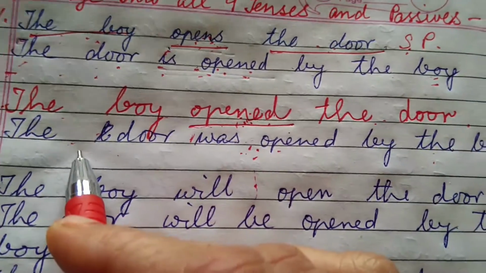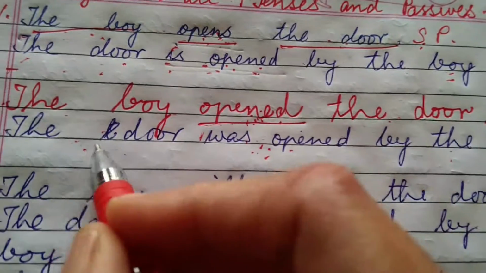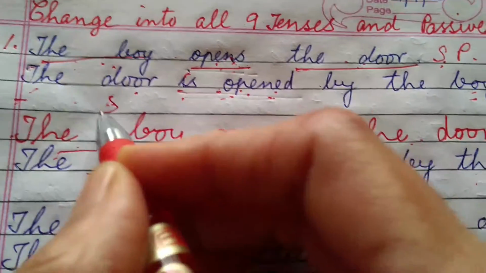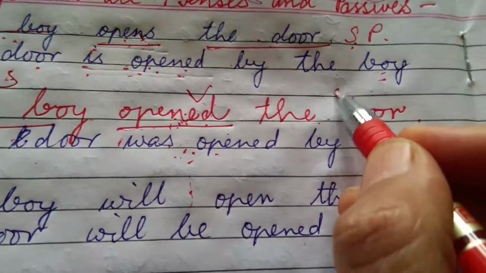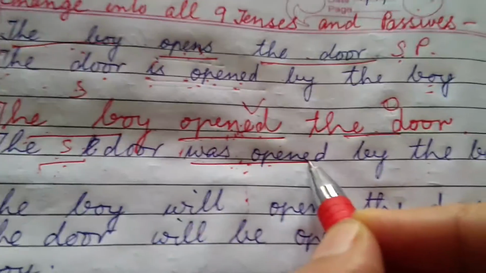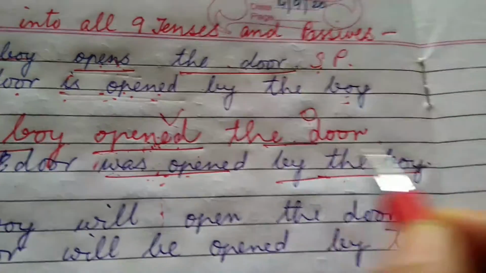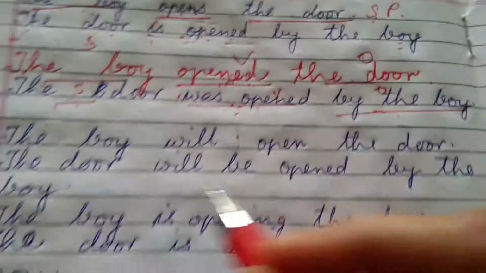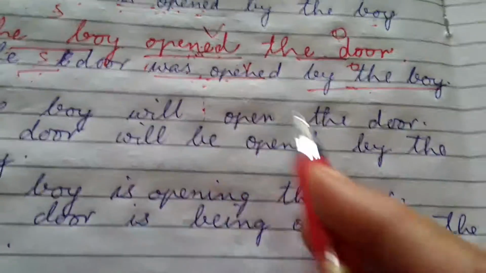So the door comes over here. Opened will become was opened, isn't it? So this is your subject over here, this is verb and this is object. So this becomes your new subject, was opened verb, and by the boy object. Understood?